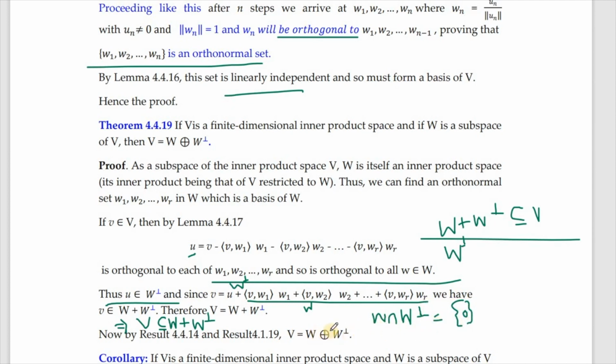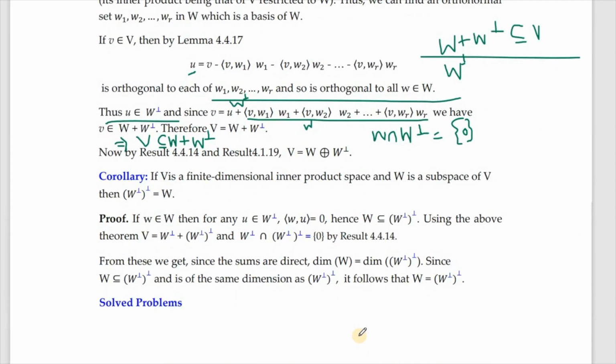So by the definition of direct sum, or we can also say that by the necessary and sufficient condition for V to be the direct sum of two subspaces, we have that V is the direct sum of W and W perpendicular. Now as we had in the case of annihilator of W is equal to W, using the same concept we can also establish that the annihilator of W perpendicular is equal to W. The concept is similar to that of annihilator of W is equal to W.